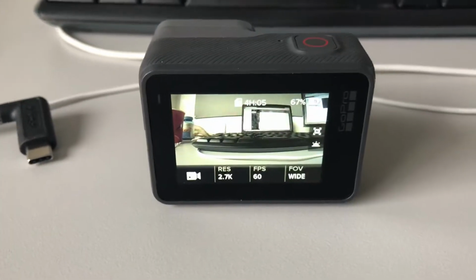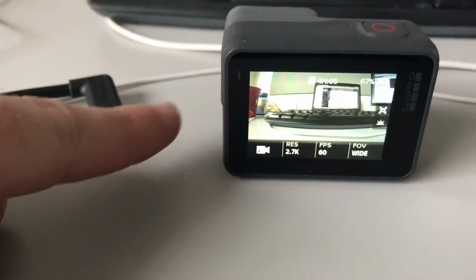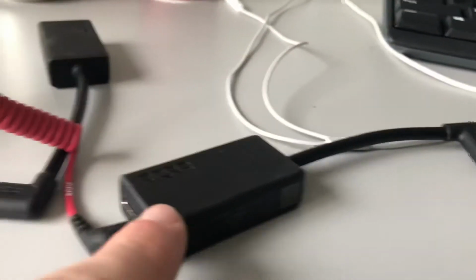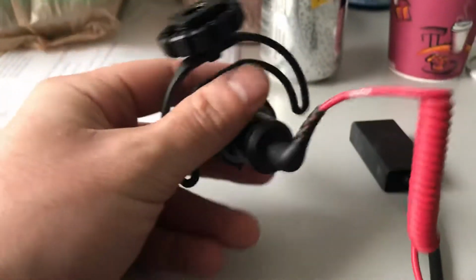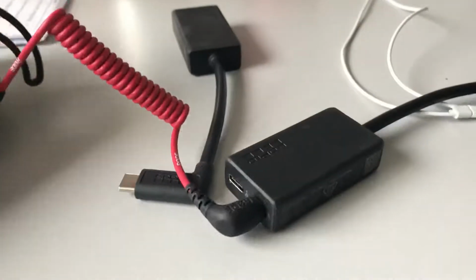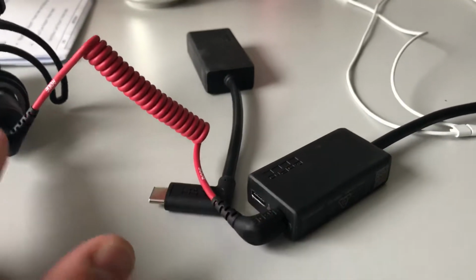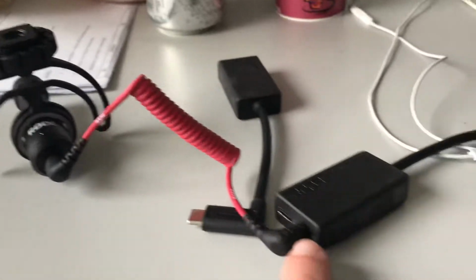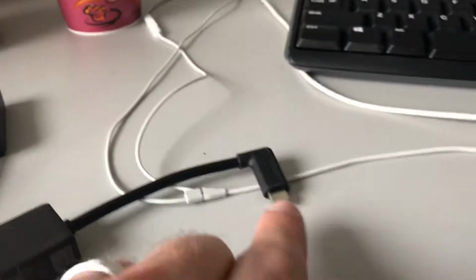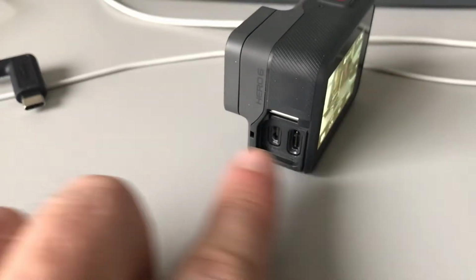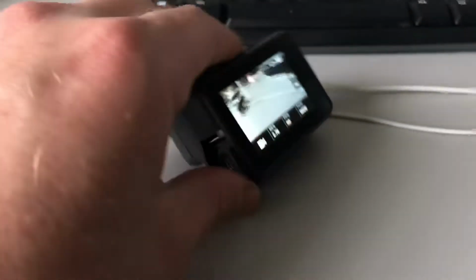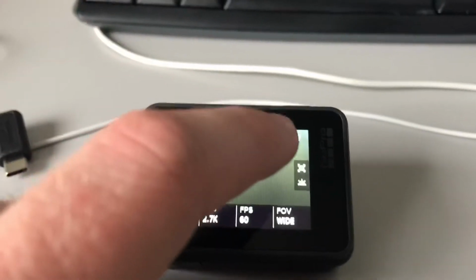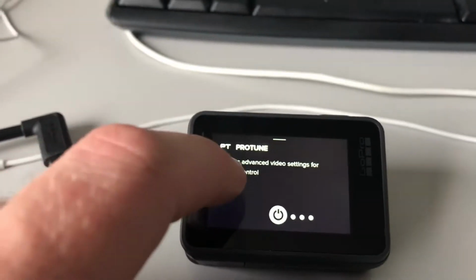Okay, I'm going to try to plug in this camera through the GoPro adapter, or plug in the microphone. This is a Rode Video Micro with the appropriate headphone jack, mic to 3.5 adapter, which then goes into the side of the GoPro here. When I plug this in, it will not register on the camera.